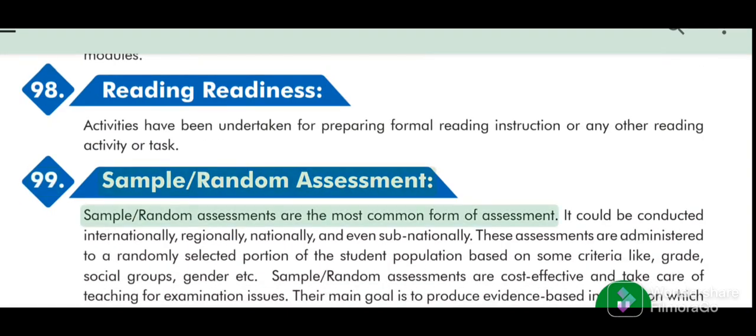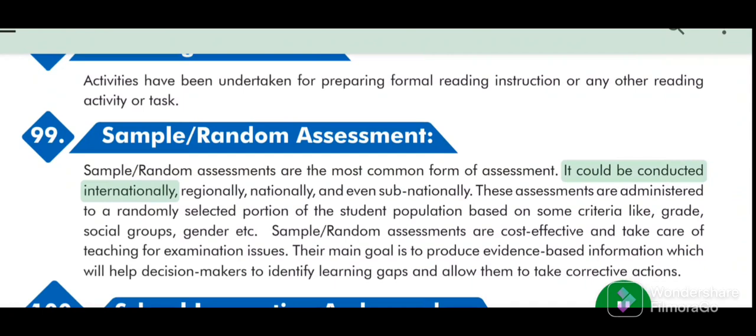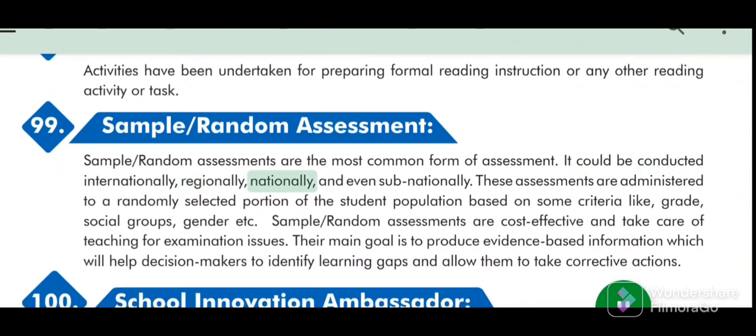99. Sample random assessment. Sample random assessments are the most common form of assessment. It could be conducted internationally, regionally, nationally, and even subnationally.